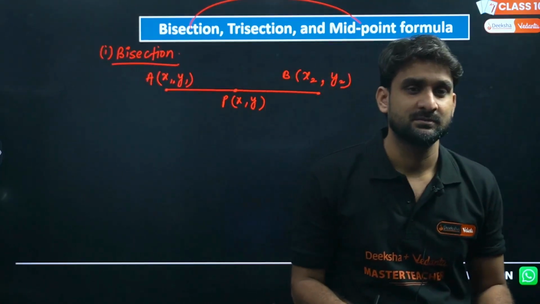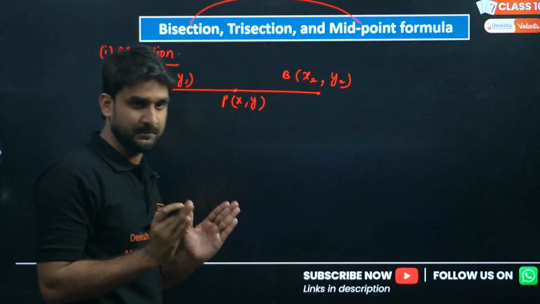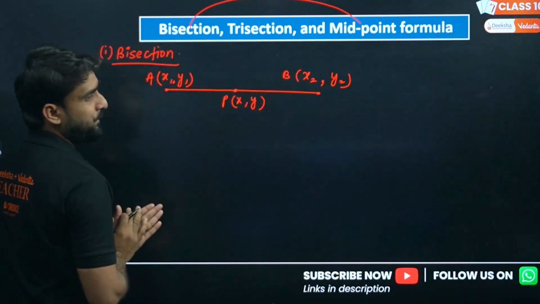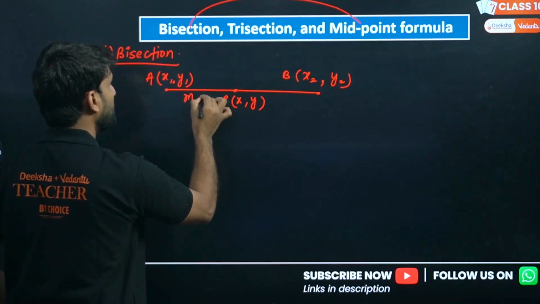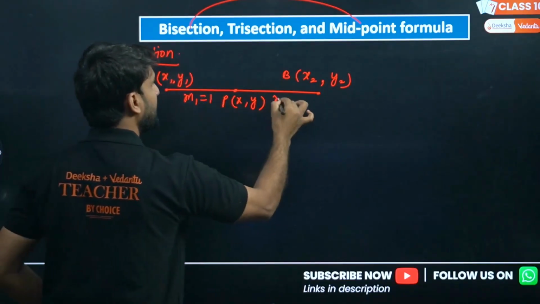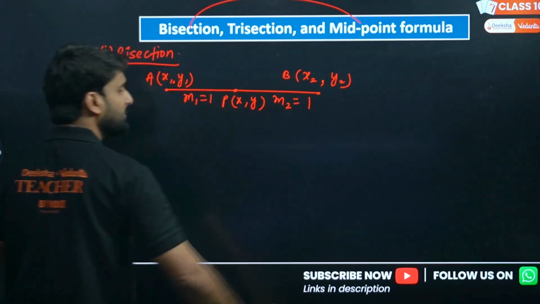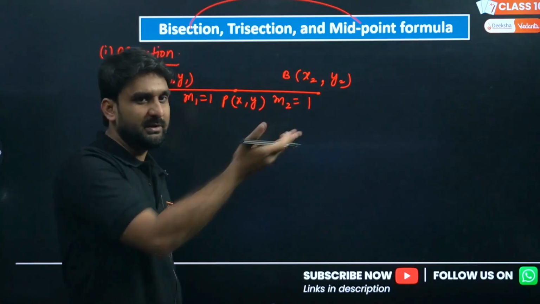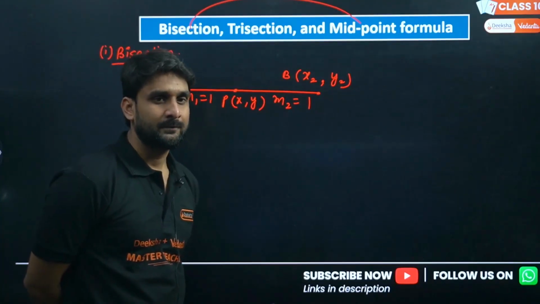Bisects means two equal parts. So AP is equal to PB, which means m1 will be 1 and m2 will be 1, a ratio of 1:1. Then only we can say P is bisecting AB, right?